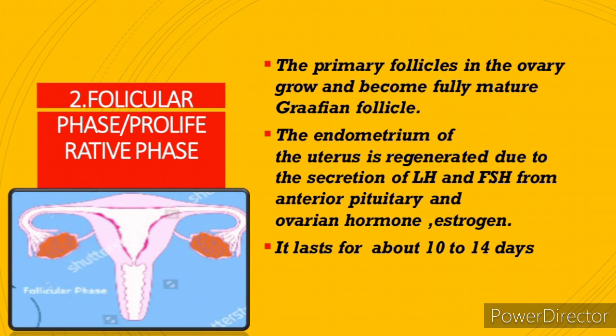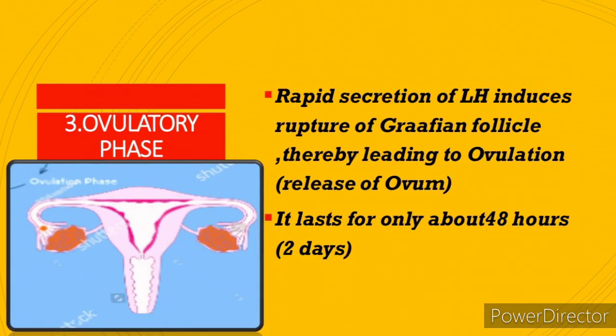The primordial germ cells present in the ovary are going to develop as primary follicles, and primary follicle is going to develop as secondary follicle, and secondary follicle converts themselves into tertiary follicles, and tertiary follicles become mature Graafian follicle. So starting from the primary follicles up to the Graafian follicle, development will take place in the follicular phase, and it lasts for about 10 to 14 days.